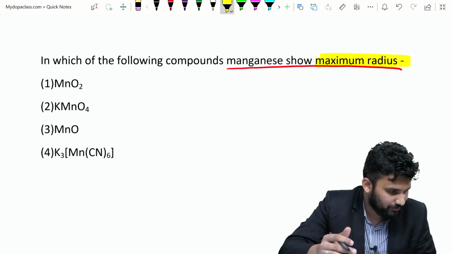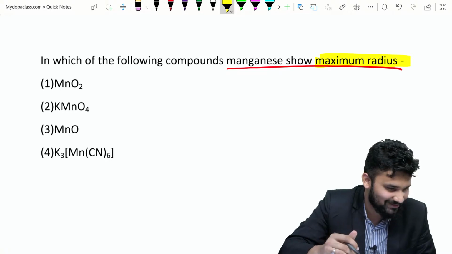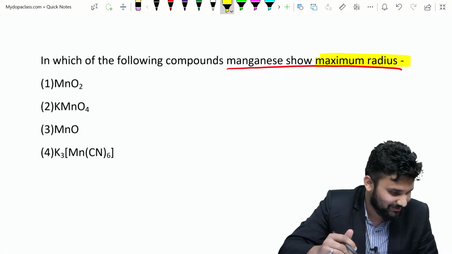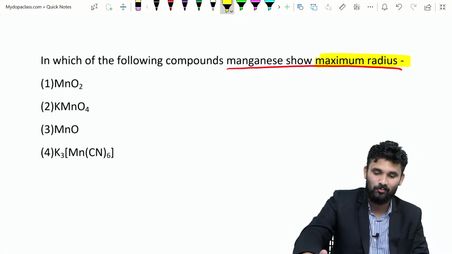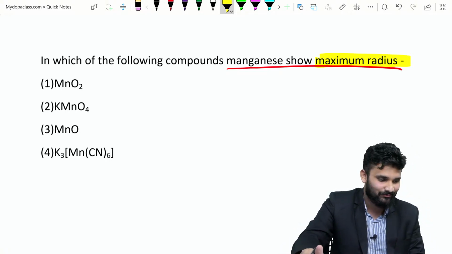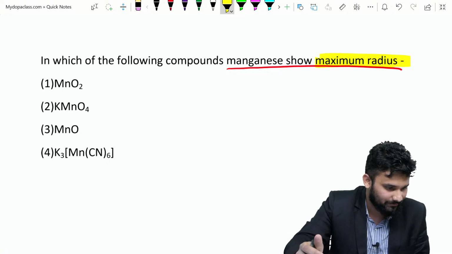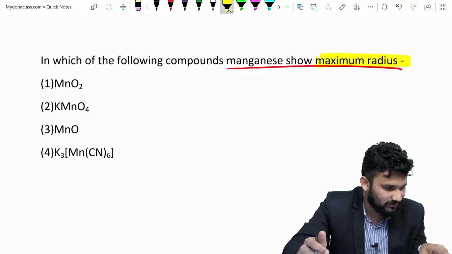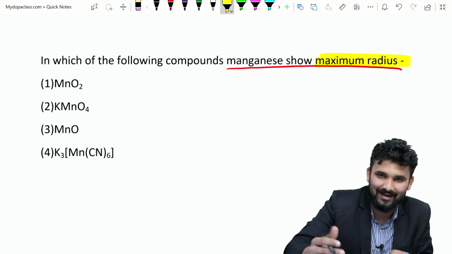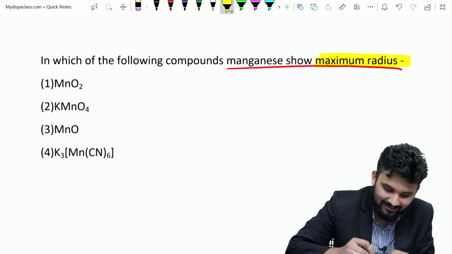All of the options are there. I think most of the answers are option 3. Yes, so the right answer is option 3.